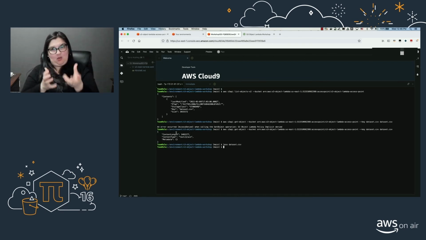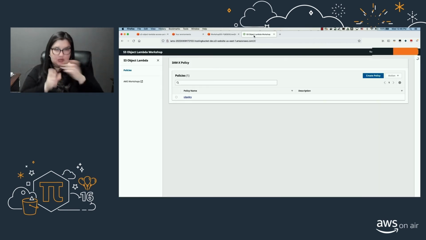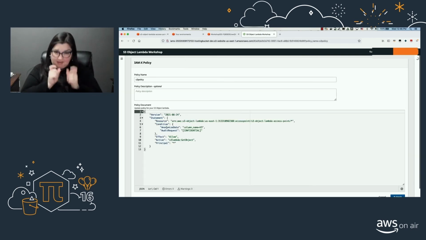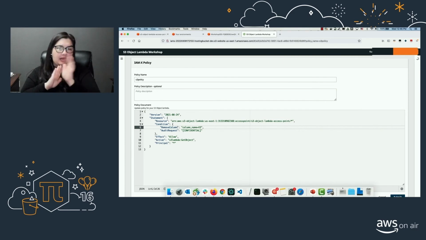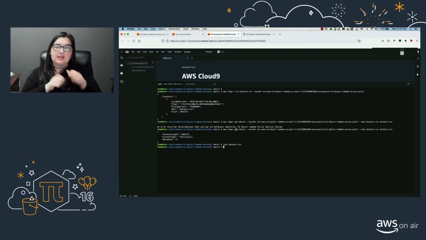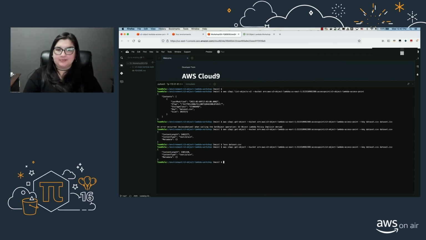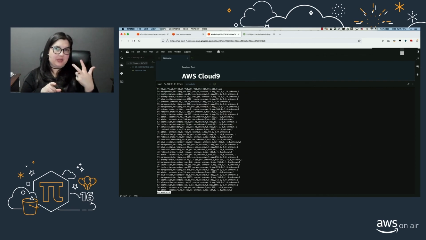I can play around with this to make different changes to my application. So if I go back to my API policy and I edit it, so let's say I want to change from anonymized data to remove column and submit the changes, and I go back, run the same command. Let's see what happens. So let's go to the data set to see what happened to V3, right? So there you go, V3 is gone. The data is completely gone, and it is transformed on the fly for you as you retrieve this data set